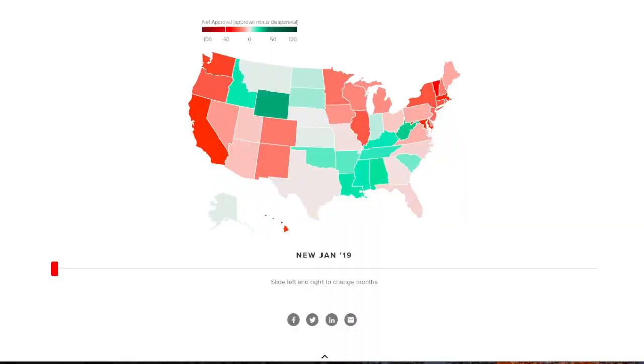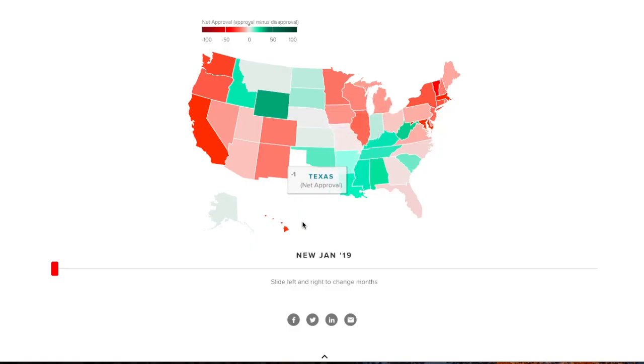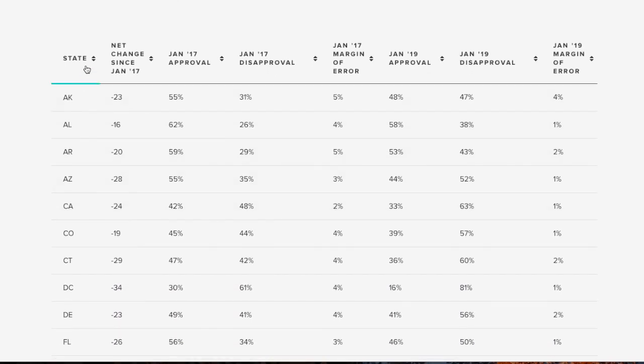And yeah, we're going to be going in and filling in some of the first states. So Hawaii, we can see that in Hawaii, actually I think it's a better idea if we just go alphabetical. So if we go into the state of Alaska, we can see the January 2019